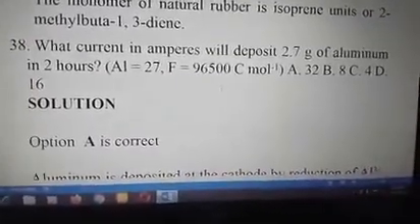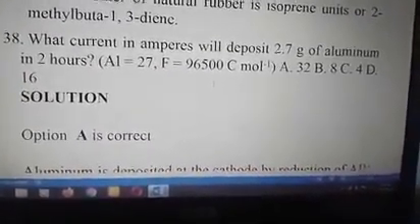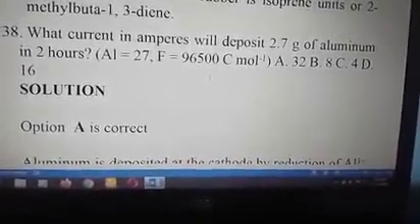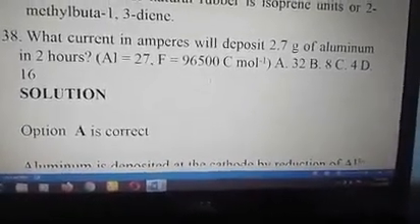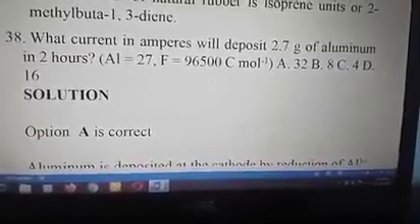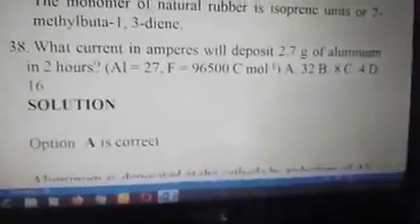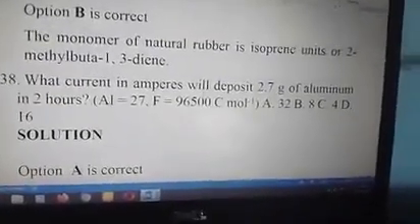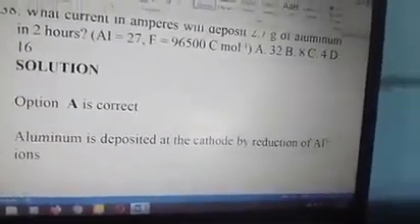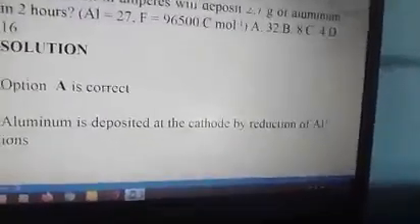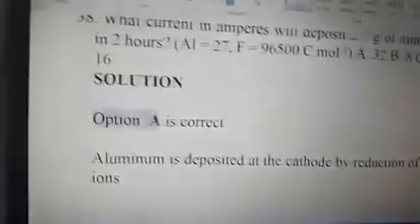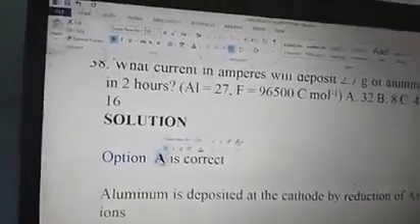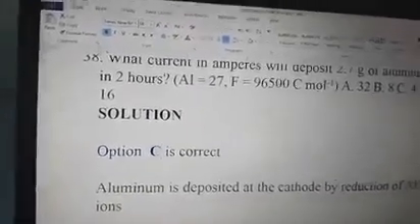38. What current in amperes will deposit 2.7 grams of aluminium in 2 hours? Aluminium is 27. Faraday is 96500 coulomb per mole. A 32, B 8, C 4, and D 16. The answer to the question is option C, 4. This question is from Faraday's first law. There was an error earlier: the correct option is C, not A. So corrected, C, not A.